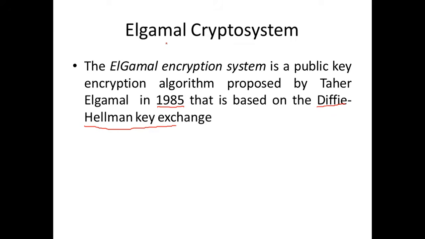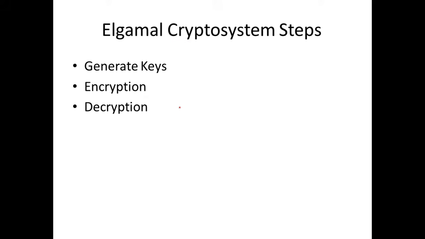Now we are going to use the same concept of Diffie-Hellman, and we'll be seeing how to encrypt and decrypt. We'll see a crypto system based on Diffie-Hellman, and that is called Elgamal. It was proposed in 1985. Let's see how this algorithm works.